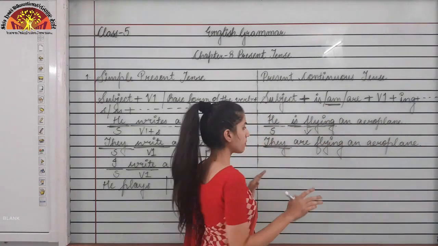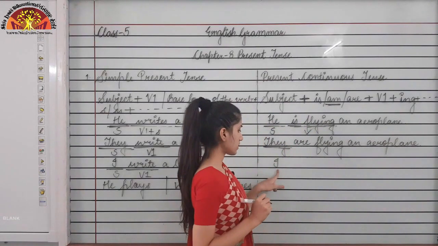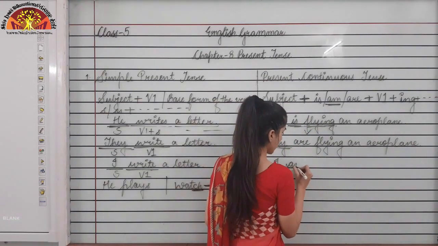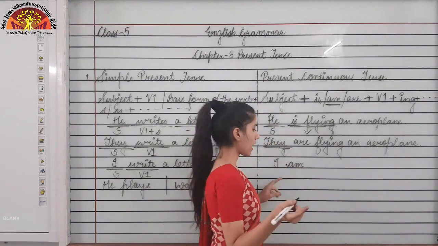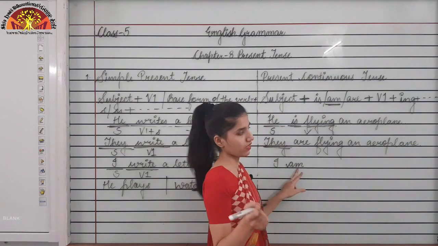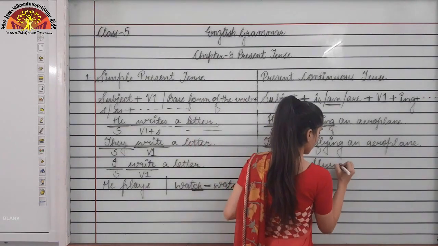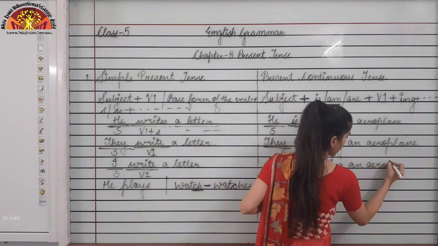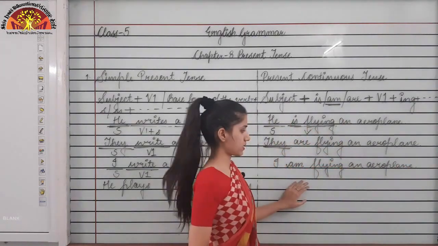Now moving further, if I am changing the subject to I, with I what will come? Am. I is always followed by am. Okay, with I what will come? Am will come. I am flying an aeroplane. Okay, remember this thing.